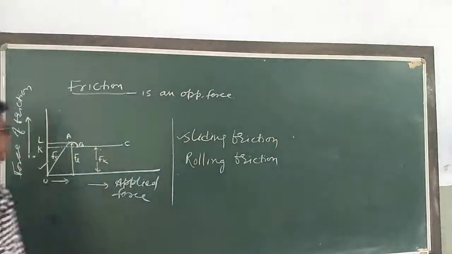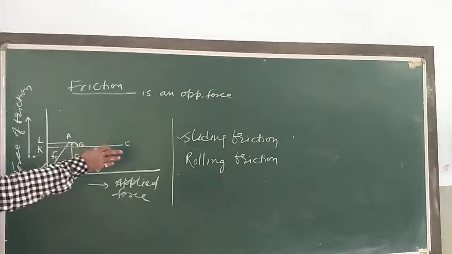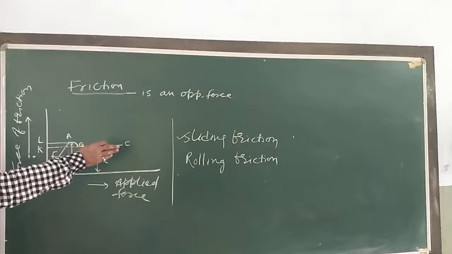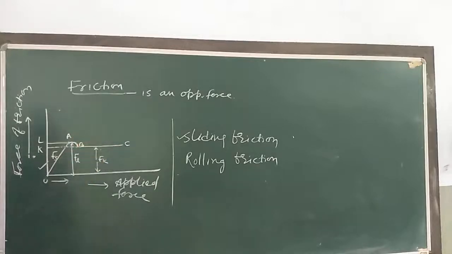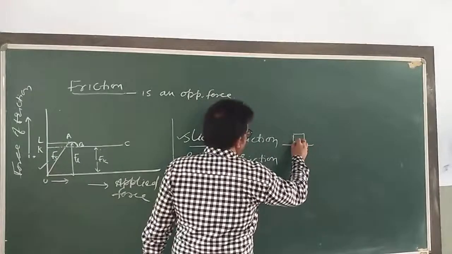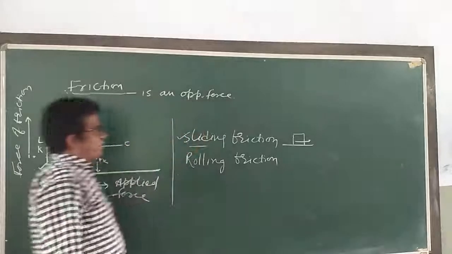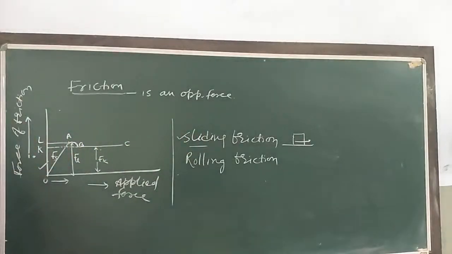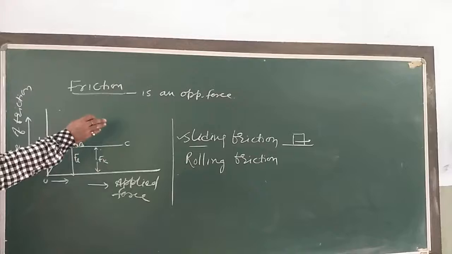The sliding friction comes into play when one body actually slides over the surface of another body. That is called sliding friction.